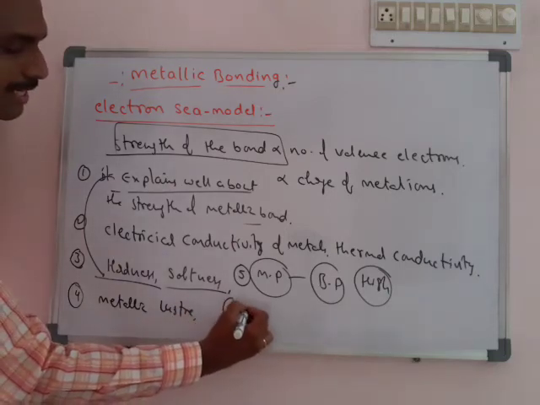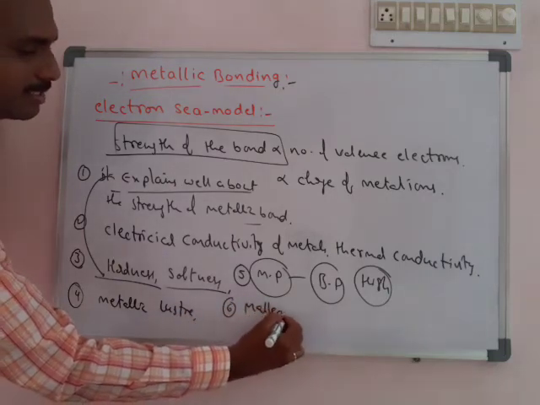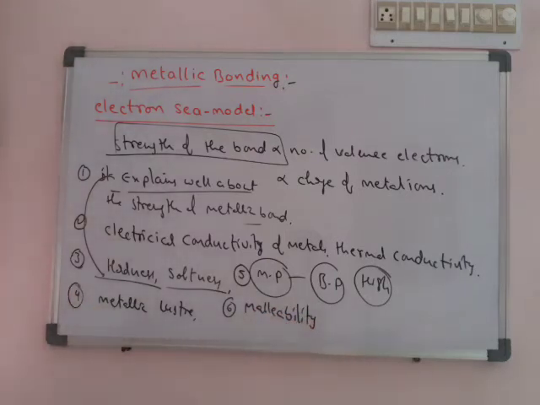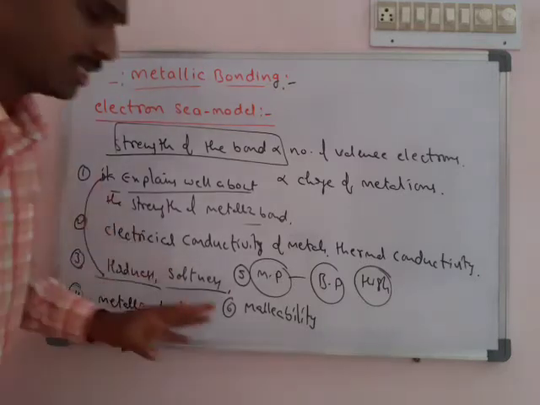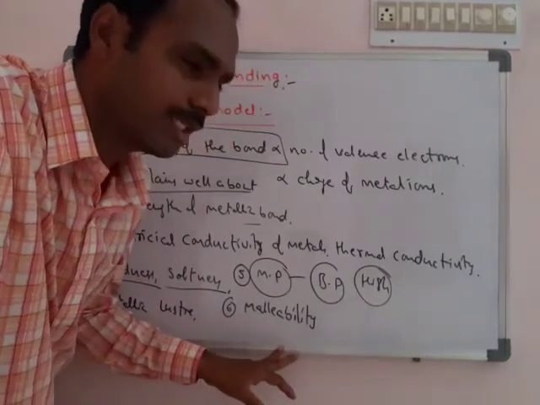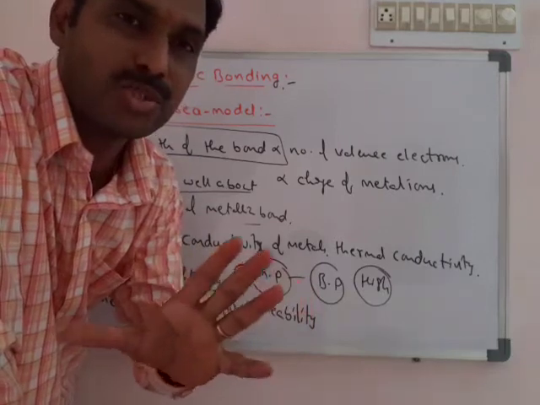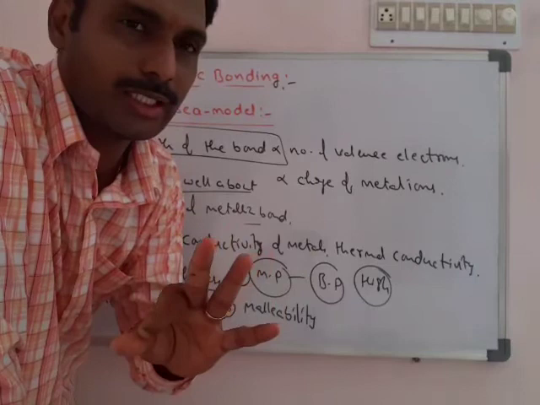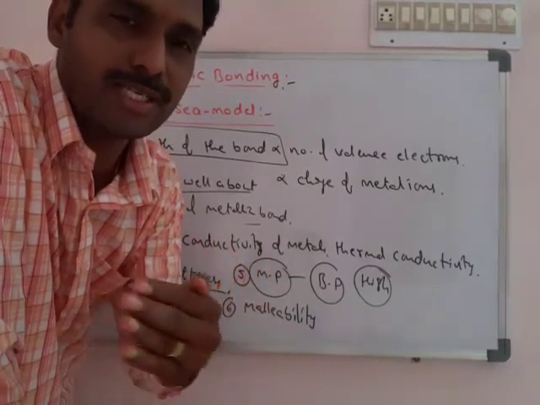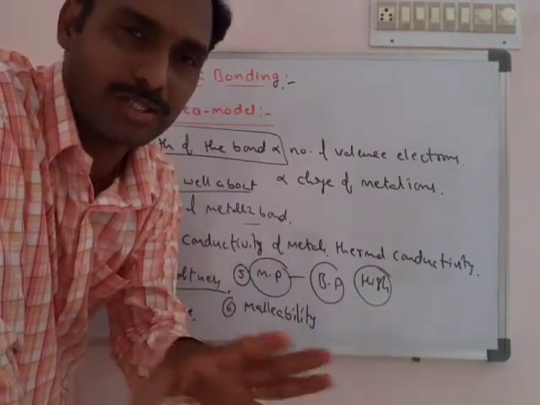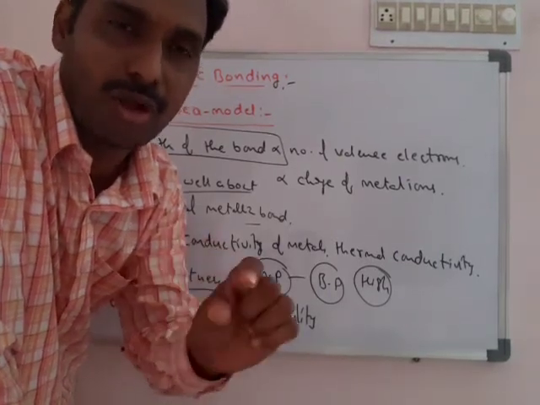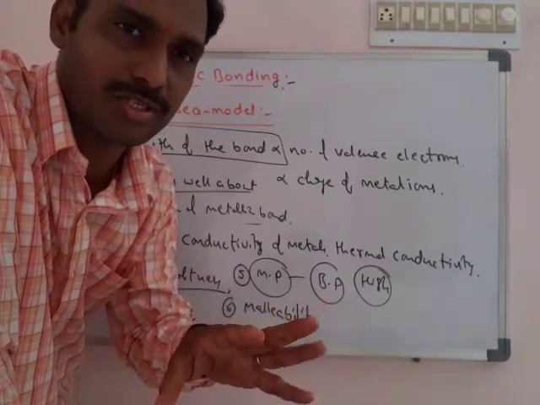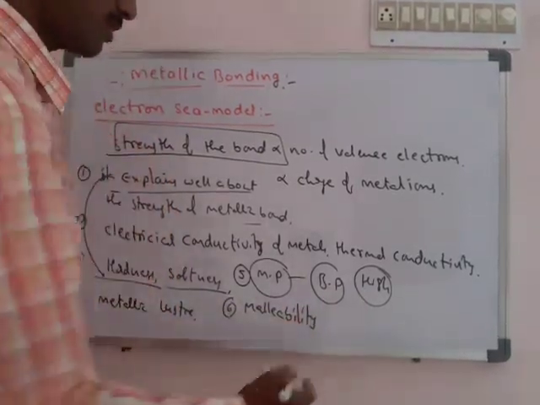They also explain about the malleability of metals. What is malleability? Malleability means making metals into sheets. Okay, metals can be converted into foils. So the things which can be converted into sheets, like normal plates, sheets, thin foils. That character is called malleability. So all metals can be converted into foils. So malleability. It also explains about the